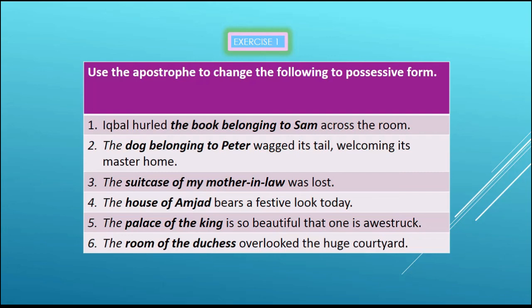Remember, when you have to put apostrophe s and when you don't have to put both apostrophe and s. Yes, when the noun is plural and ending with an s, then you only put an apostrophe in the end. Okay, have you come up with the answers?